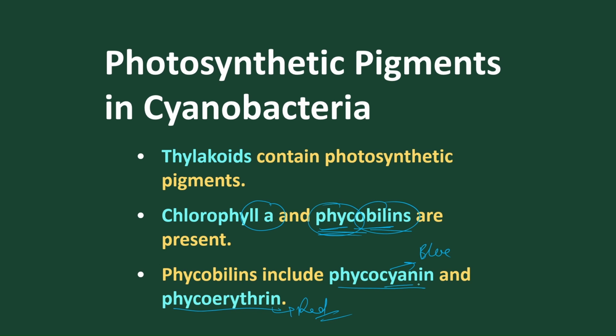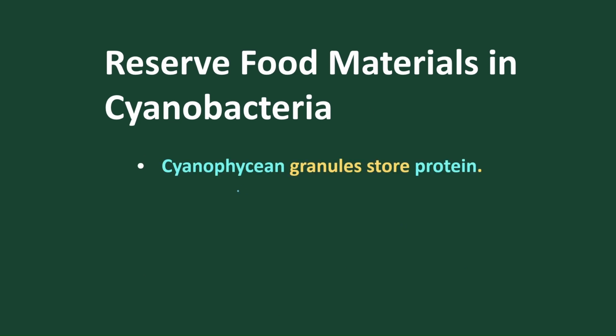The phycobilins are of two forms: phycocyanin and phycoerythrin. Phycocyanin produces blue color and phycoerythrin produces red color. So phycobilins provide the body coloration. But chlorophyll helps in photosynthesis. Got it? So chlorophyll helps in photosynthesis, and phycobilins provide body coloration.